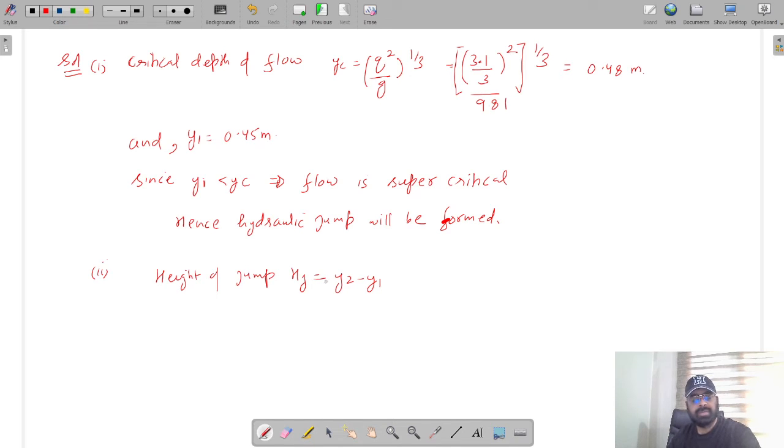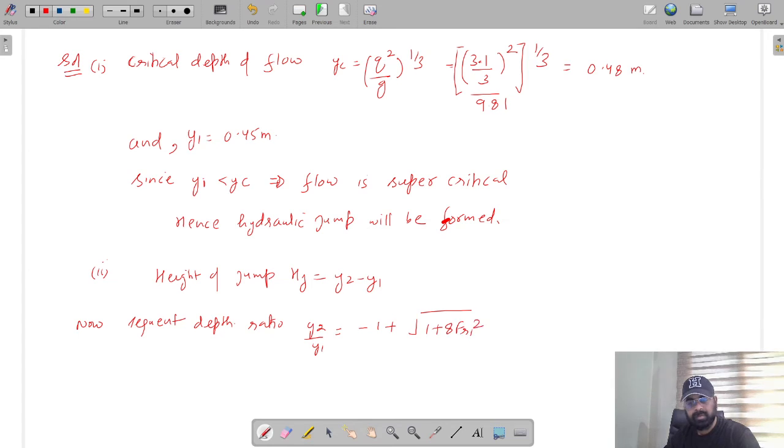Y2 can be found using the sequent depth ratio. y2 by y1 is equal to minus 1 plus square root of 1 plus 8 Fr1 whole square, divided by 2.